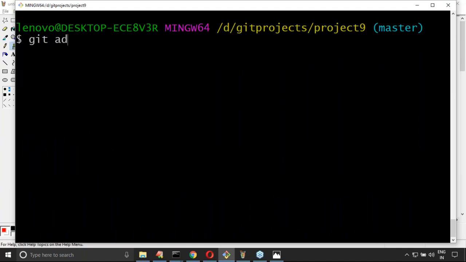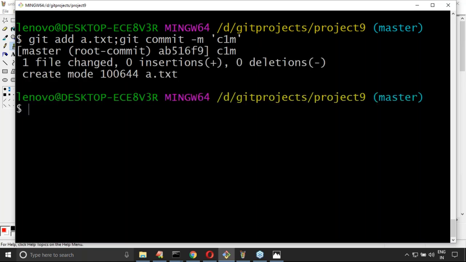Now git add a.txt, and then git commit -m with the commit message C1M, the first commit in the master branch. Completed. Next, git add b.txt and commit with the message C2M. That's all.